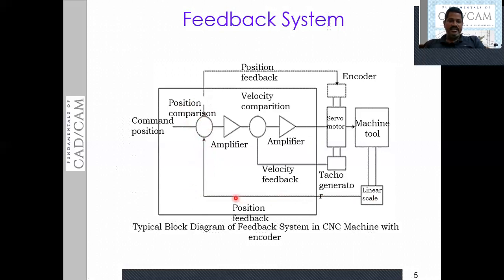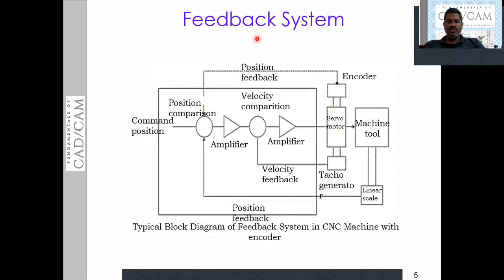The feedback signal of the linear motions is compared with the reference signal received by the machine control unit. In turn, by comparing the position of the table and the feedback signal of the table, if there is any difference between these two, a control signal is generated. Like this, it is going to work. Okay, so this is what happens in the case of the feedback system.